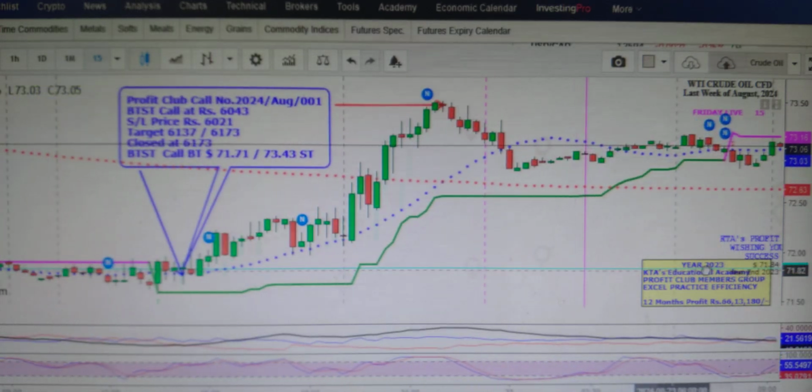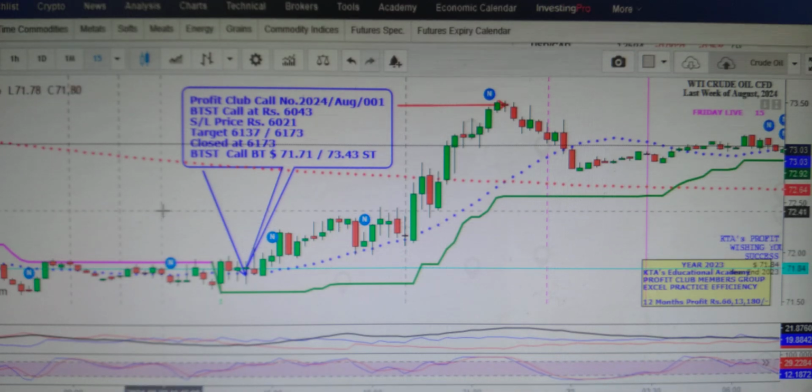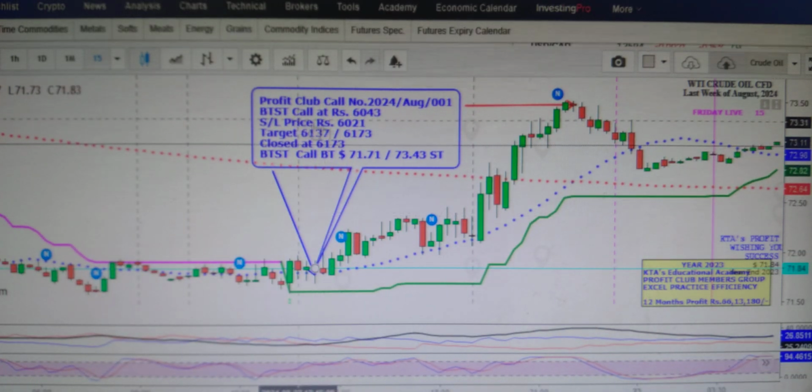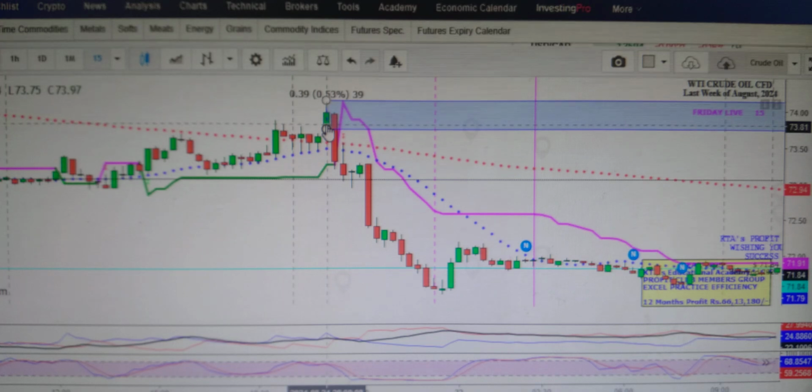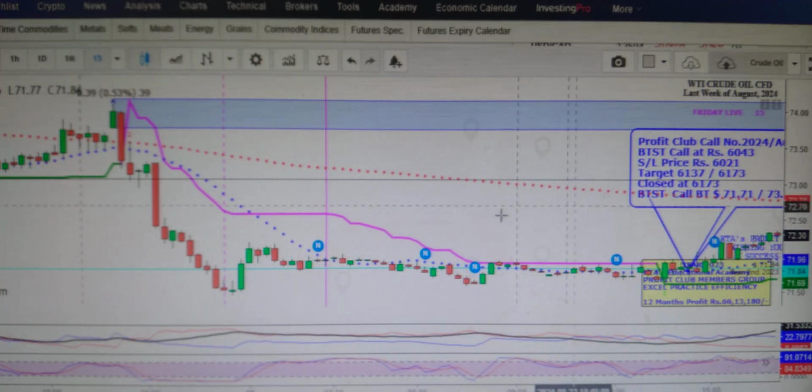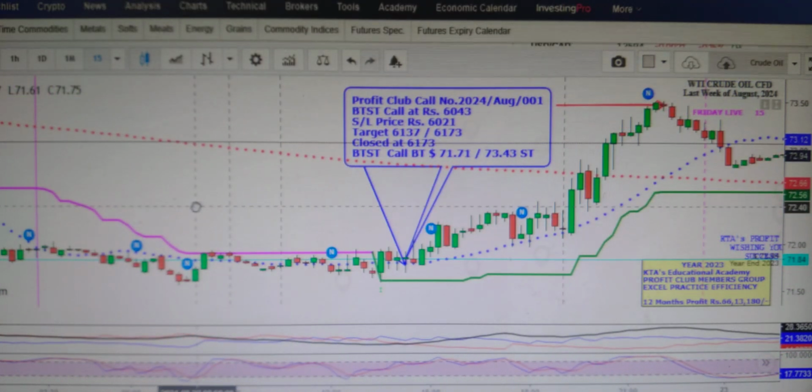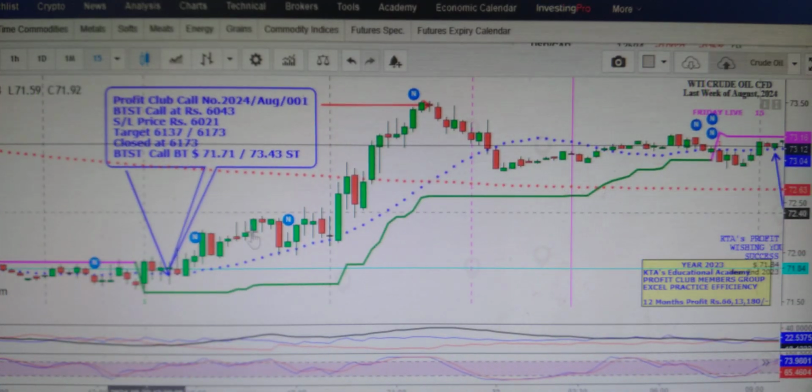So coming to yesterday, our Profit Club call number one of this month, the BTST call of 60.43, was activated. The stop loss given was 60.21, and the target was achieved. So this is a closed call, activated and closed as per the XL. Altogether this candle inventory was positive, though the price movement we saw was negative down, but the 50-minute candle cycle was positive, then the price dropped the day before yesterday. This happened last week, in this week, and the projections of the weekend comments are already discussed in this video.